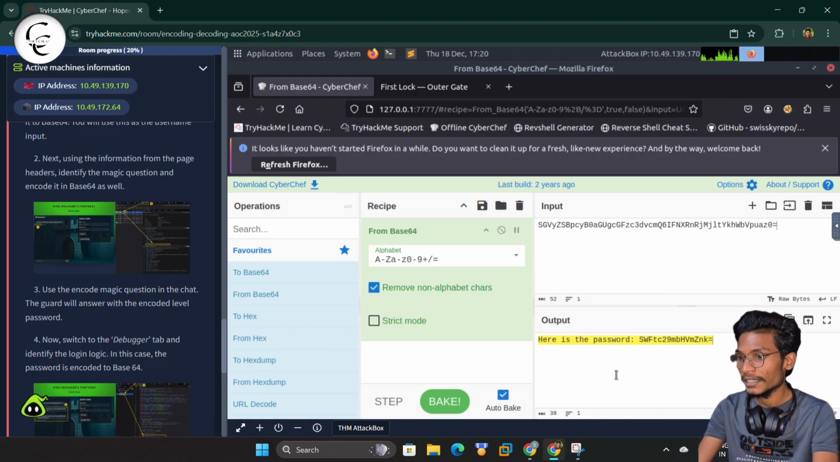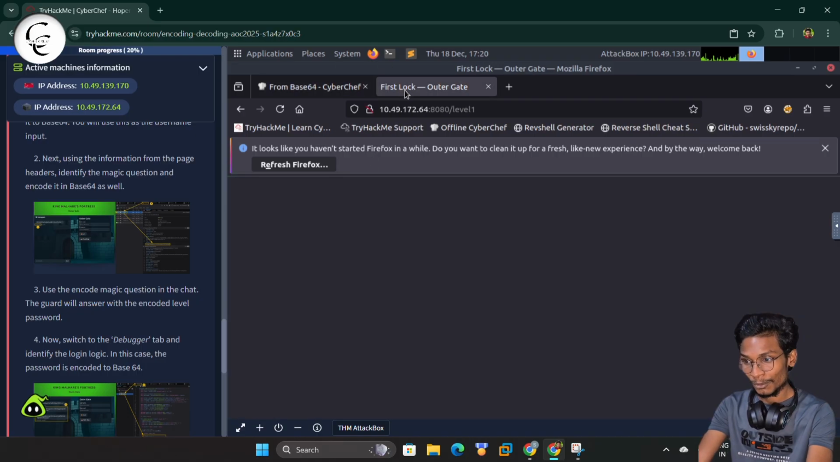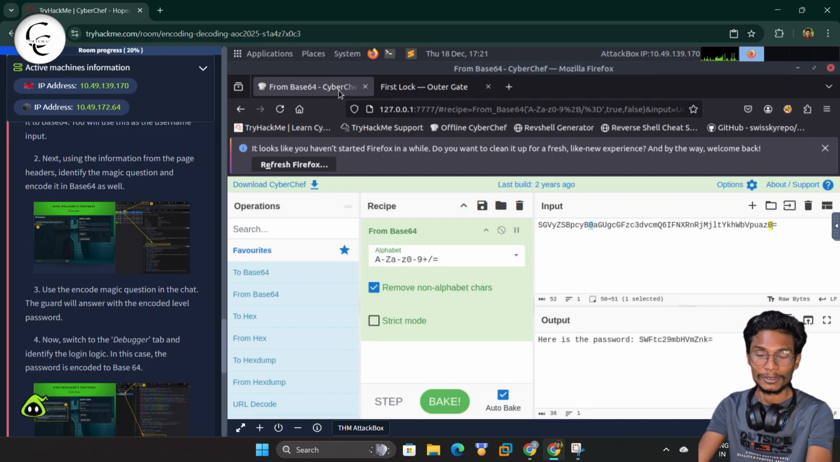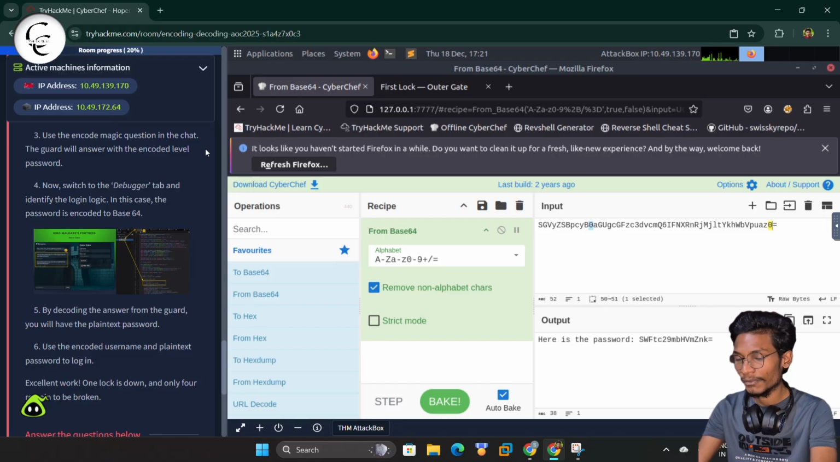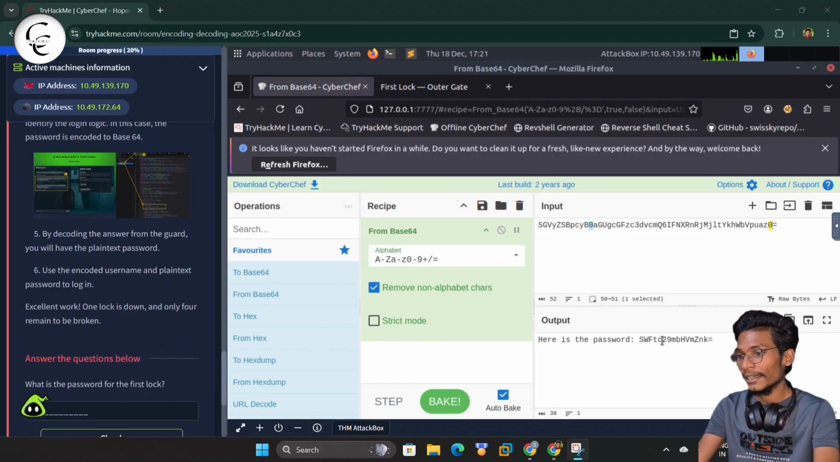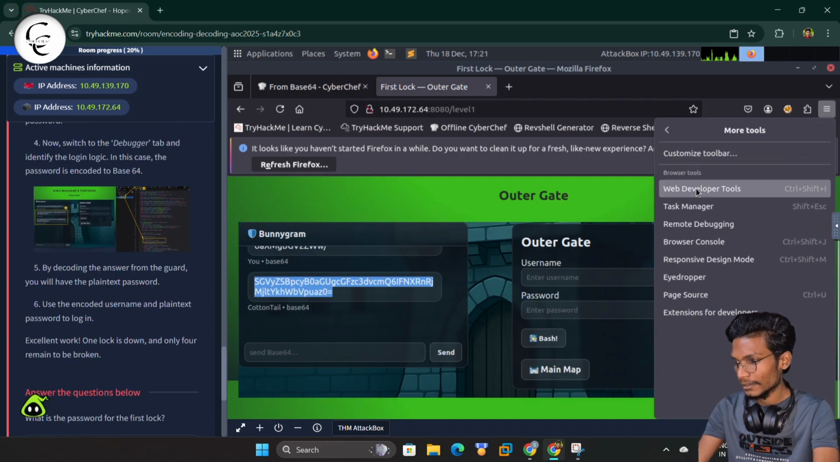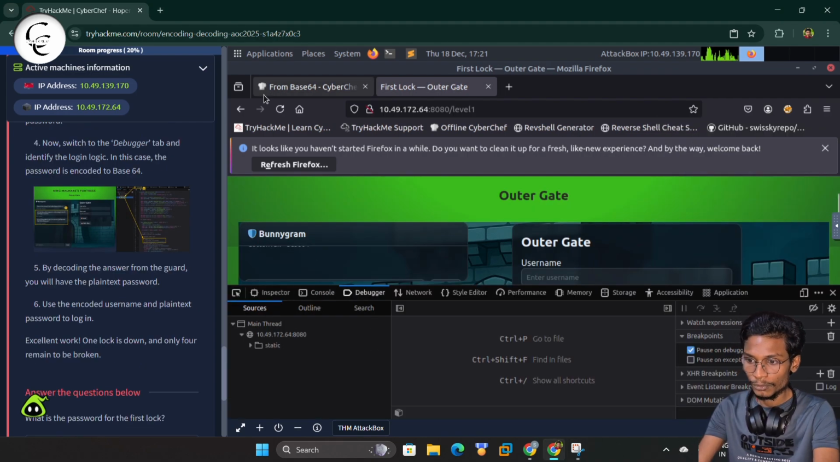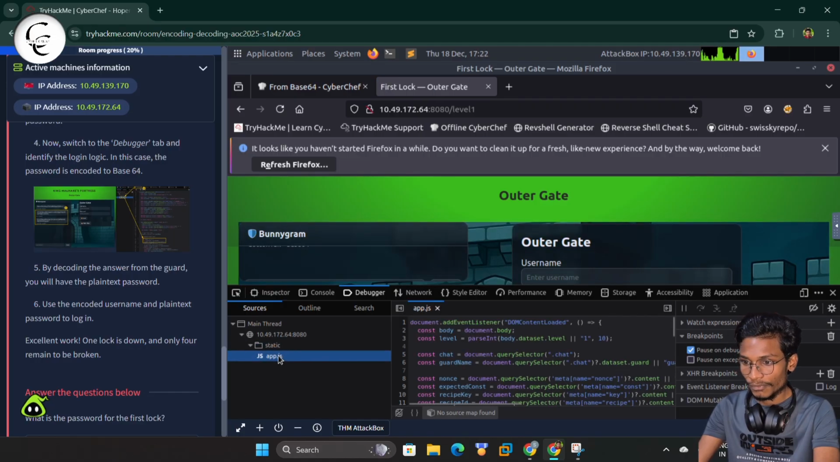And guys, here you can see we got the password, and that is also in base 64, so we have to decode that. Before decoding, we have to know in which form to decode. For that, again, we have to move to the HTML header and check for the login logic. In the developer tool, we can move to the debugger and give a reload or refresh, and under static and JavaScript, you can see we have the login logic.